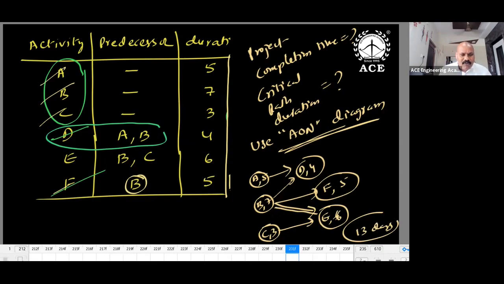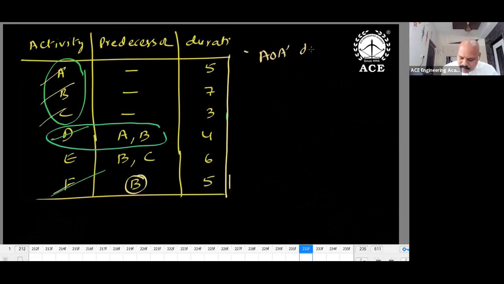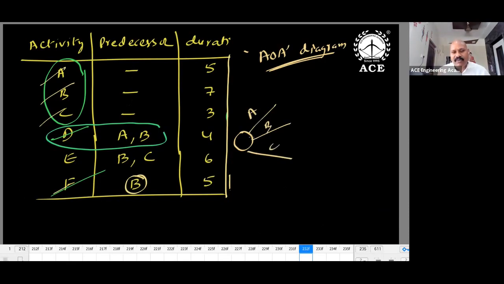The same problem if I use an AOA diagram, how the problem becomes complex. There are 3 arrows. Draw a circle. Start with a circle. Take the activity which has dash first, and after that single activity, after 2 activities. I repeat. First you take the activity which has dash. So 3 dashes are there. 3 activities you can take simultaneously. So A, B, C, 3 lines you draw. I'm giving the trick here. So start with the circle and 3 lines you draw.